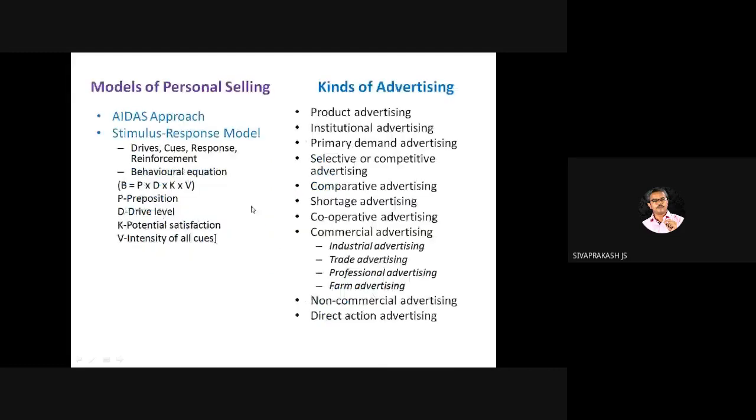Then models of personal selling. There are different models: the AIDAS model, then the SR model, stimulus response model. This is most important. Questions have been taken in management as well. In organizational behavior, we have one topic, as well as in marketing, the SR model, stimulus response model. There is an equation. Let's get to know. There is a famous story here for stimulus response.